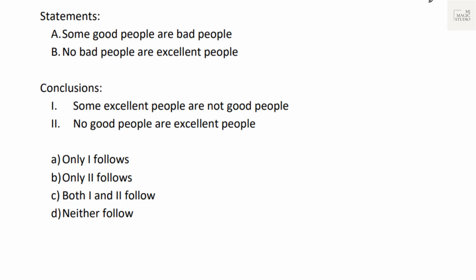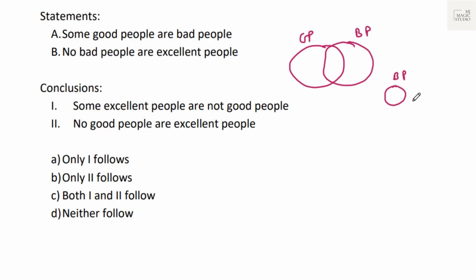Okay, let's give this a try. Some good people are bad people. These are good people, and some good people are bad people. No bad people are excellent people. That means if this is the set of bad people, this is the set of excellent people. Now if we combine these two, we can have something like this: good people, bad people.